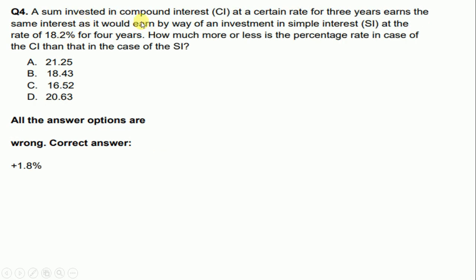A sum invested in compound interest at a certain rate for 3 years earns the same interest as it would earn by the way of an investment in simple interest at the rate of 18.2% for 4 years. How much more or less is the percentage rate in case of the CI than that in case of the SI? So the correct answer for this is 1.8%.